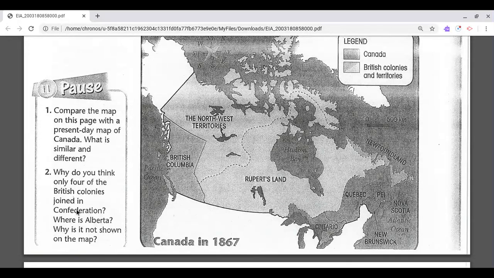Why do you think only 4 of the British colonies joined in Confederation? Where is Alberta? Why is it not shown on the map?